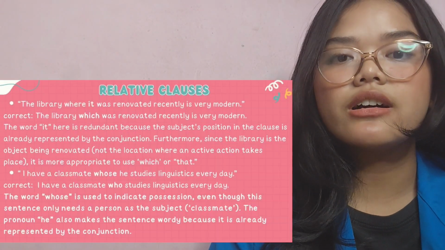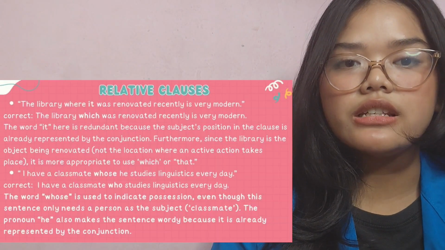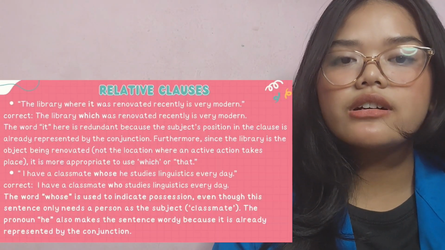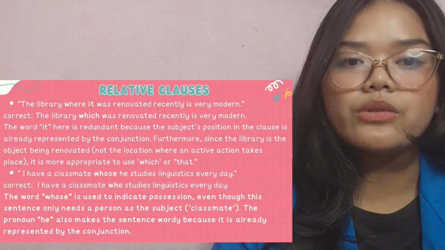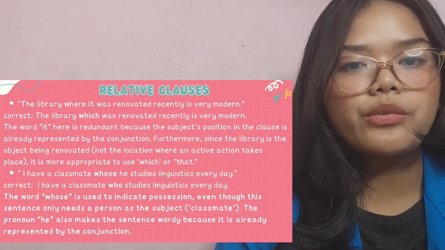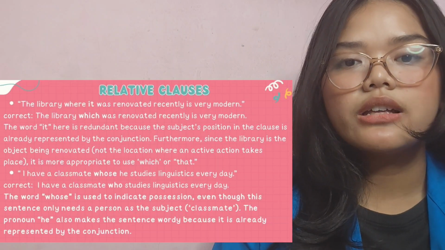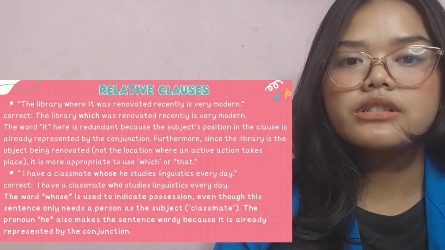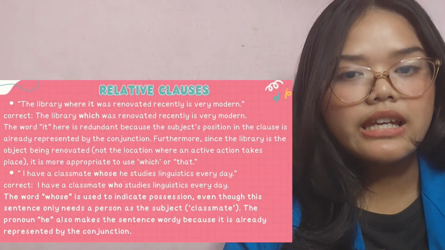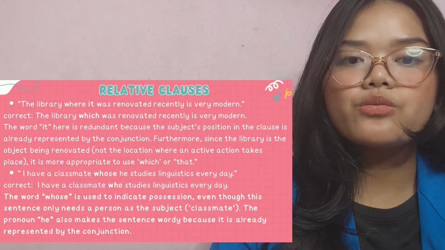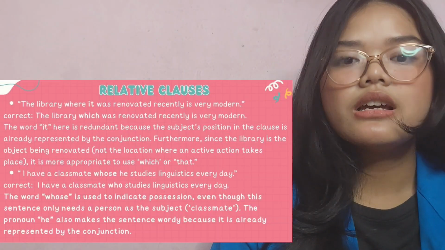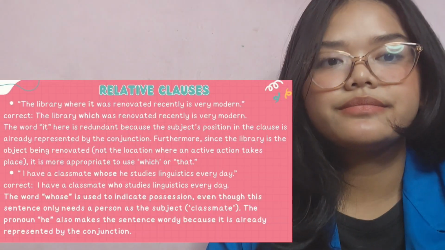Next is, "I have a classmate he studied linguistics every day." Correct: "I have a classmate who studies linguistics every day." The word who is used to indicate a person, since this sentence only needs a person as the subject, classmate. The pronoun he also makes the sentence wrong because it is already represented by this conjunction.